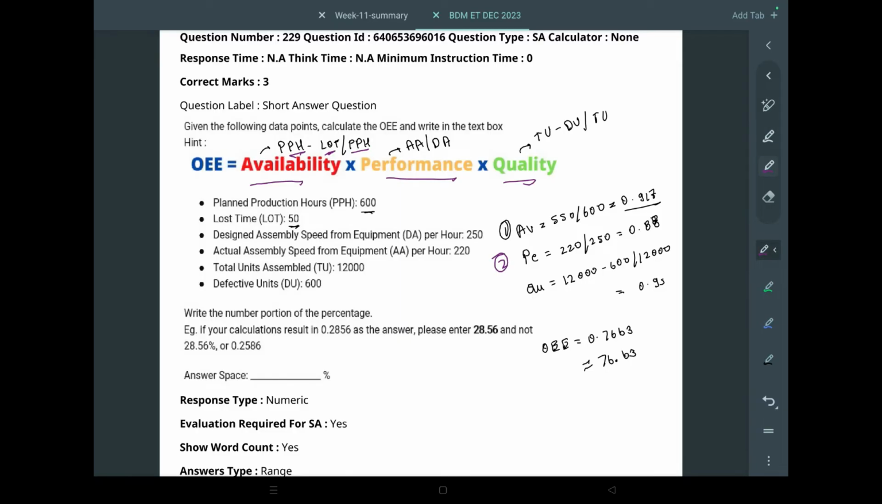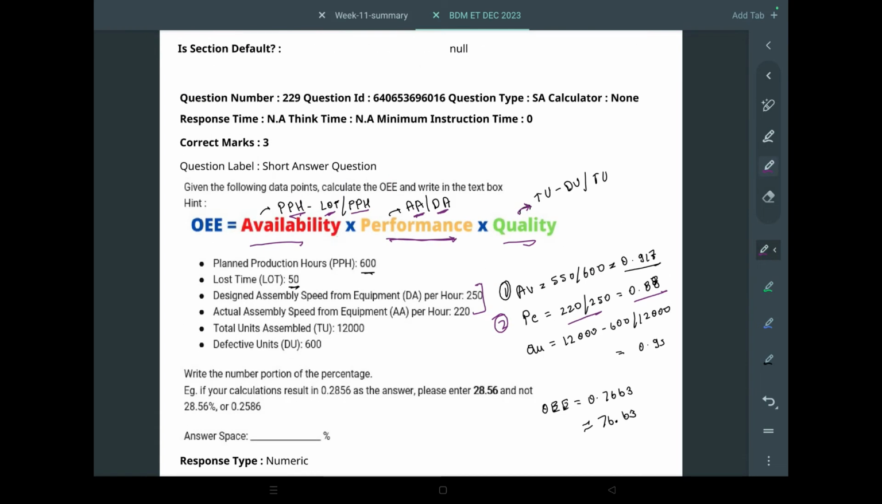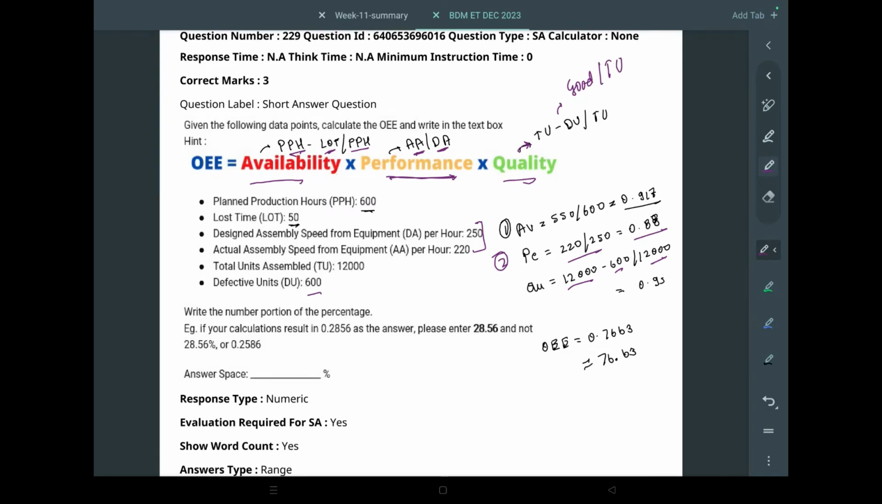Second is performance. Performance is actual speed divided by design speed. The values are given, we just need to divide: 220 by 250 is 0.88. And the last, quality, is good products divided by total products. Total products are 12,000 minus 600 defective, divided by 12,000. This is basically good units divided by total units.